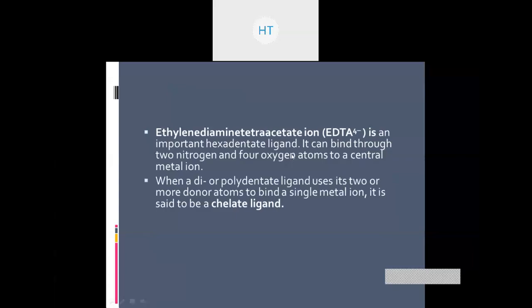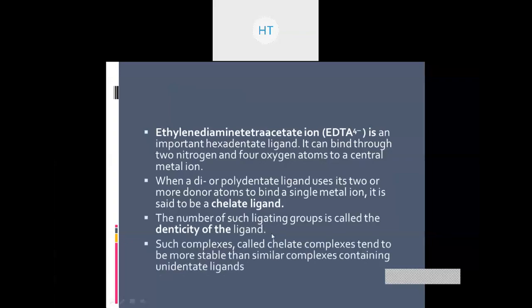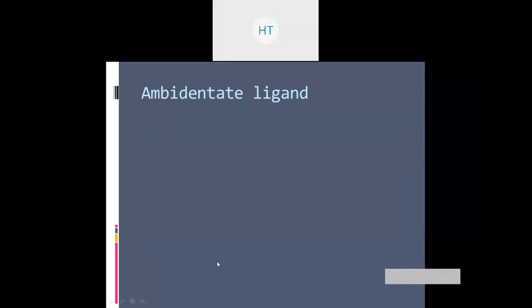Next one. When a didentate or polydentate ligand uses two or more of its donor atoms to bind a single metal ion, it's called a chelating ligand or chelate ligand. The number of such chelating ligands is called the denticity of the ligand. यानी कि कितने number of ligands हैं इसको हम denticity कहेंगे. Such a complex is called a chelating complex and it tends to make the complex more stable. Stability के बारे में भी हमने बात कर लिया था already.